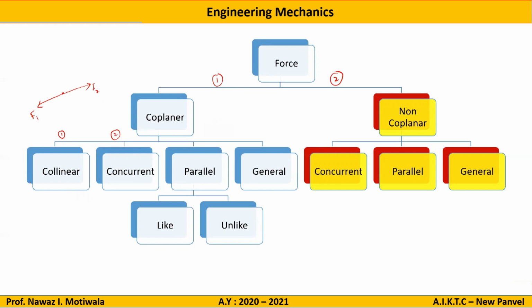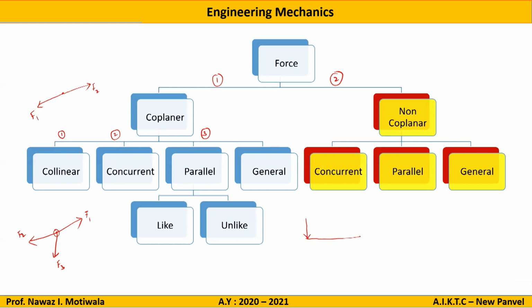The second type of force system under coplanar is the concurrent force system. Concurrent force system means all the forces pass through one single point. Let us say there are three forces F1, F2, and F3. You observe that all three forces are passing through a single point, hence it will be termed a concurrent force system. The third type of force system is the parallel force system, wherein